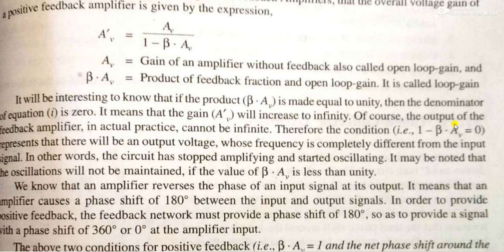Therefore, the condition 1 minus beta into AV equals 0 represents that there will be an output voltage whose frequency is completely different from the input signal. In other words, the circuit has stopped amplifying and started oscillating. It may be noted that the oscillations will not be maintained if the value of beta into AV is less than unity. So here beta into AV must be equal to 1.